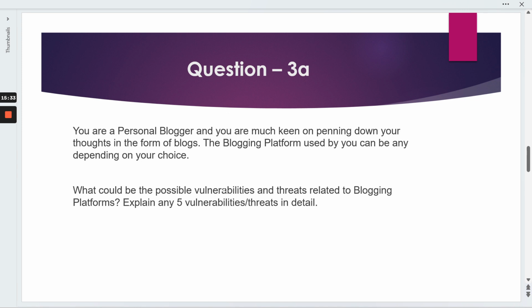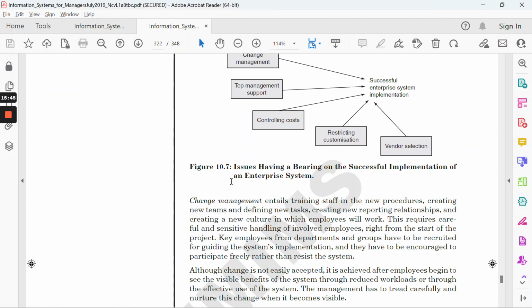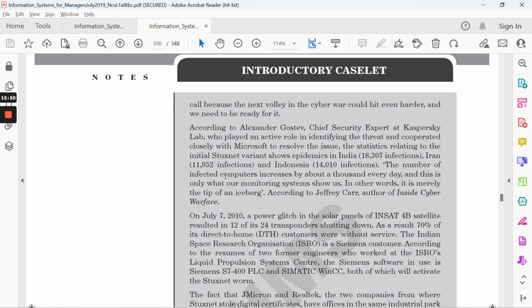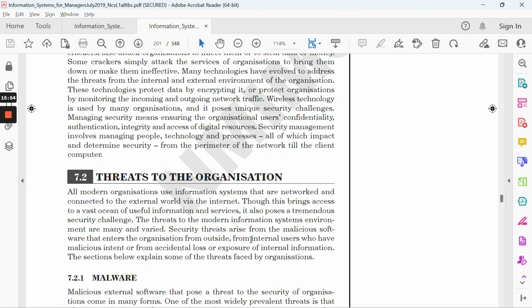So firstly you need to understand what the possible threats and vulnerabilities are which normally arise. Then you need to relate it with the blogging platform. So let's see what's been given in the book. Firstly I'm referring to page number 197, where it's given as threats to the organization. So make sure here it's asking about threats to the organization, and in the question we are talking about threats to the blogging platform.